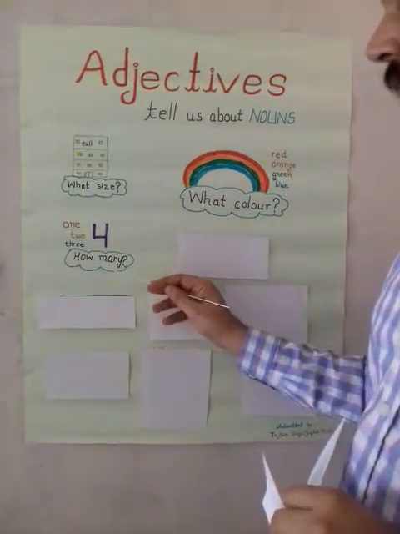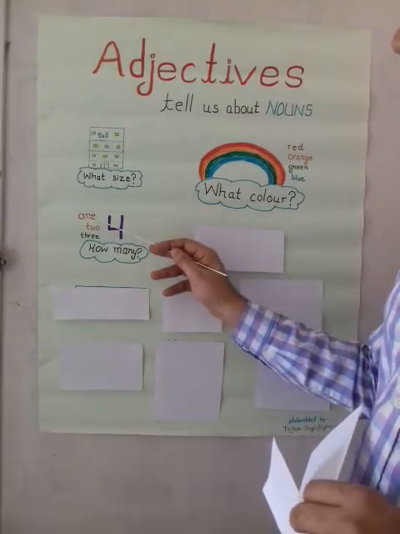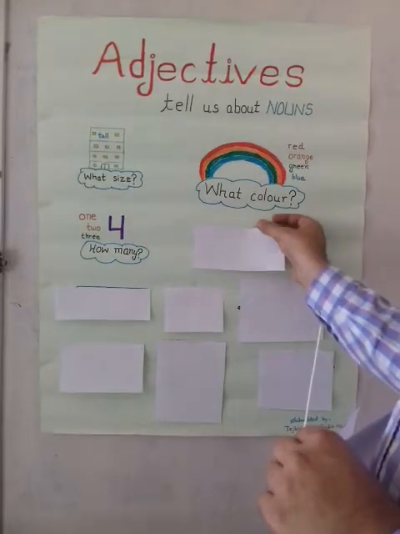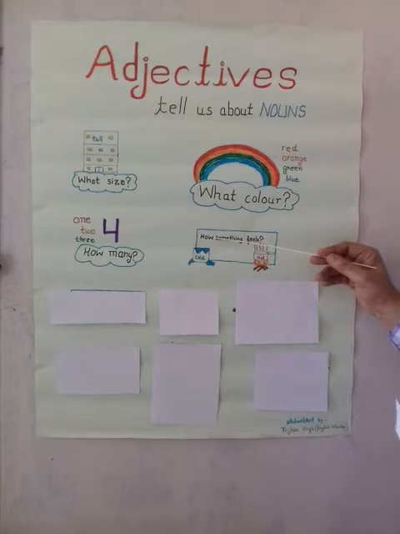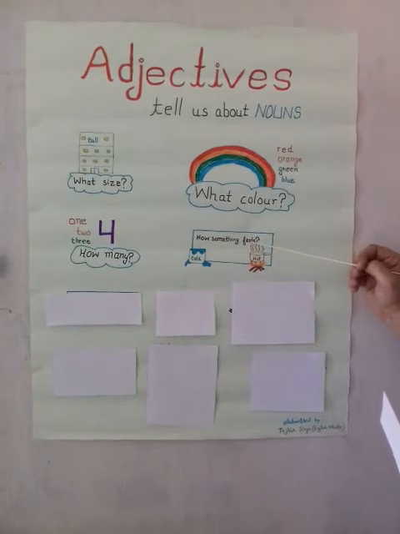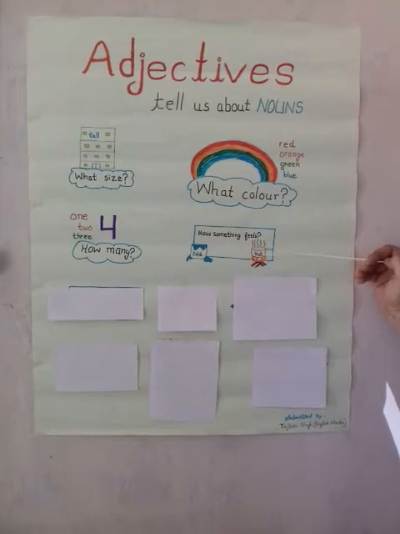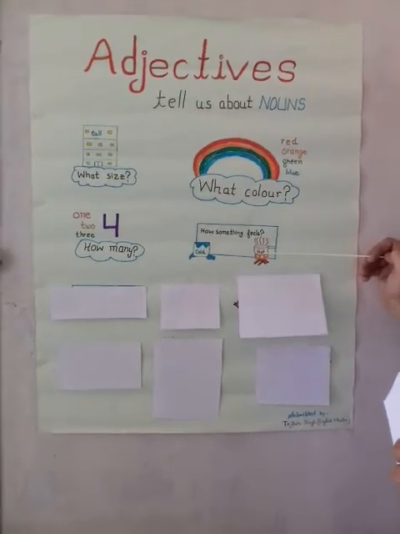Next, the adjectives also tell us about the number of the noun. For example, 1, 2, 3, 4. The adjectives also tell us how something feels, like cold ice, hot water. So cold and hot are the examples of adjectives.